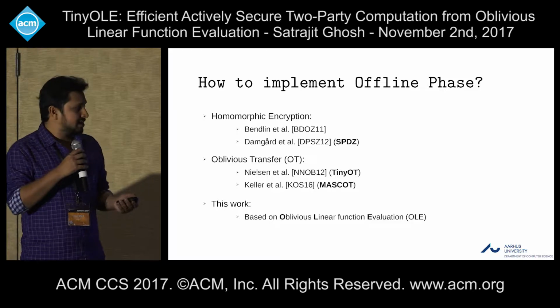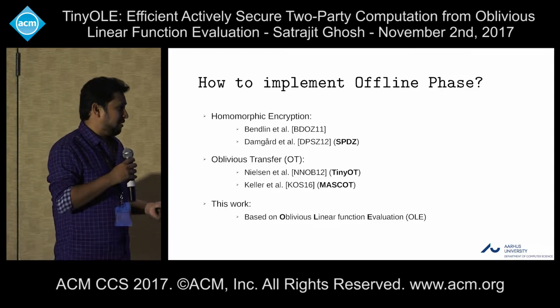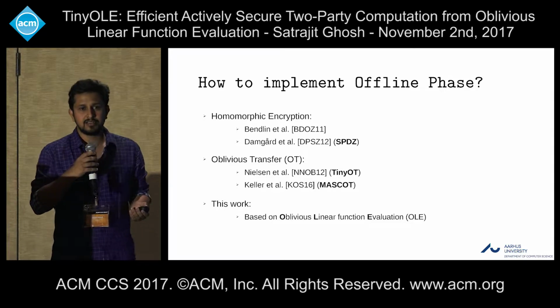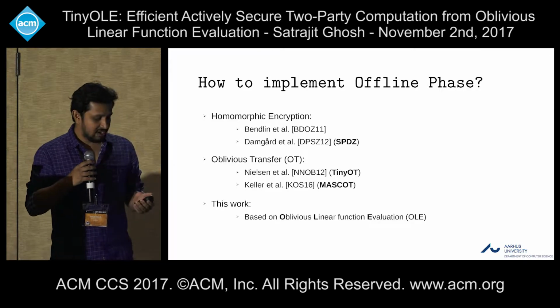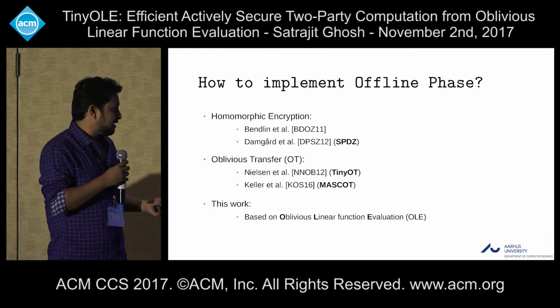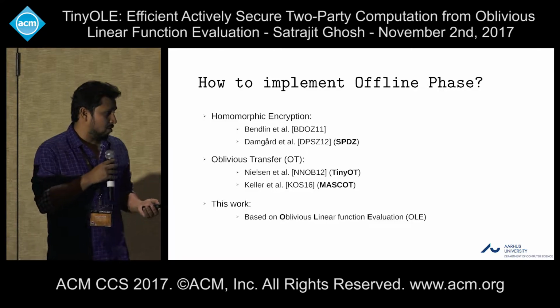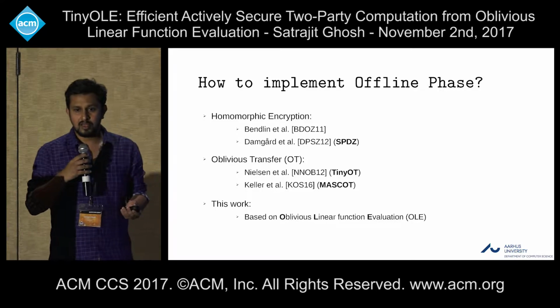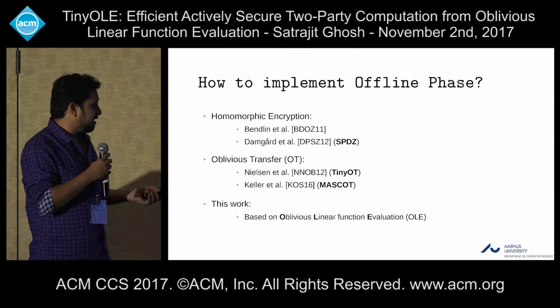But for malicious security, they need some expensive zero knowledge. That is why these protocols are not very efficient in practice. There is another approach, which is to use oblivious transfer to do the same job. So Nielsen et al.